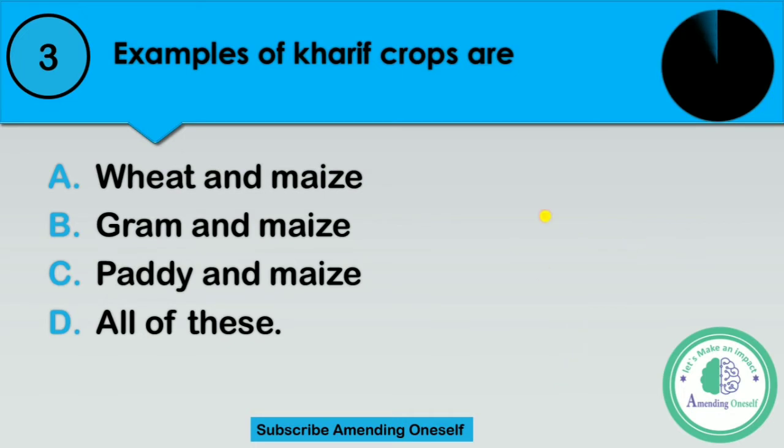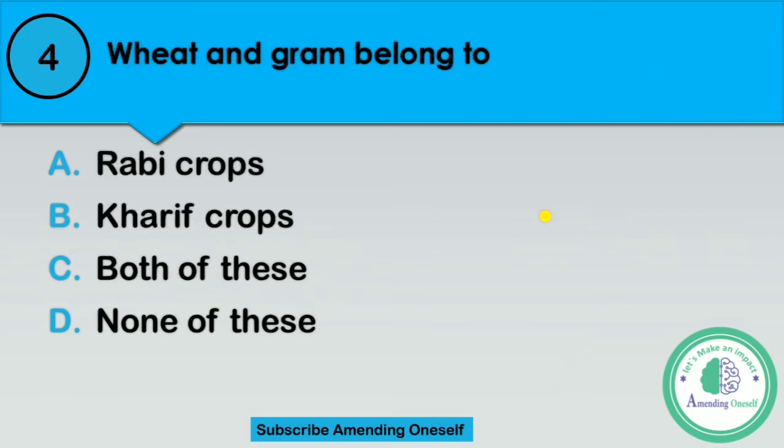Time's up. Question number 4. Wheat and gram belong to. You have to select from these options. Option A, rabi crops. Option B, kharif crops. Option C, both of these. Option D, none of these. Very easy question, but select carefully.